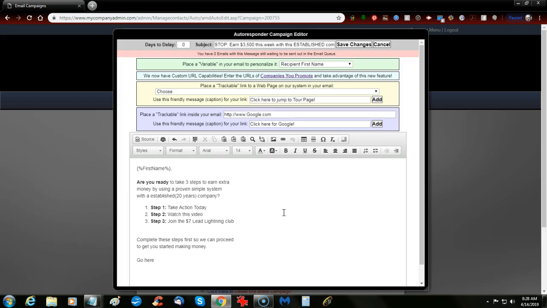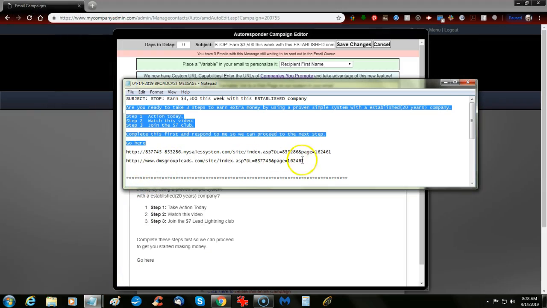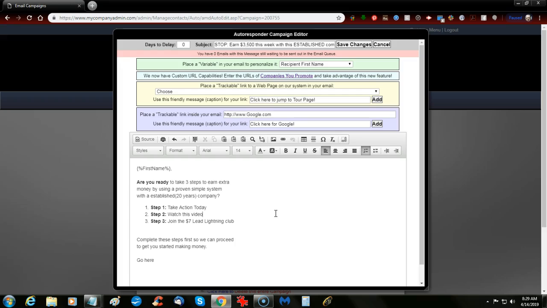And then where we say go here, we're going to embed a hyperlink. I'm going to come up here, and since I'm in Anthony's account right now, I'm going to put his link in there. Okay. Put a couple of carriage returns below that and say go here.